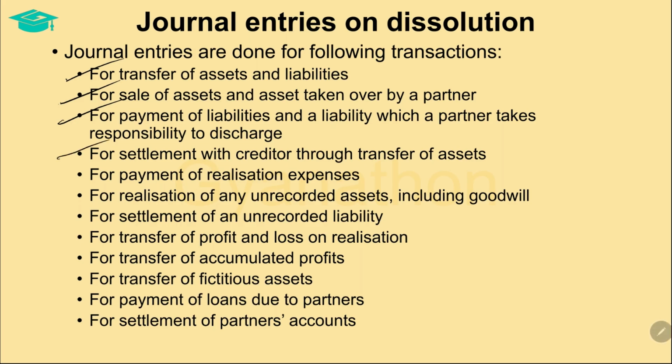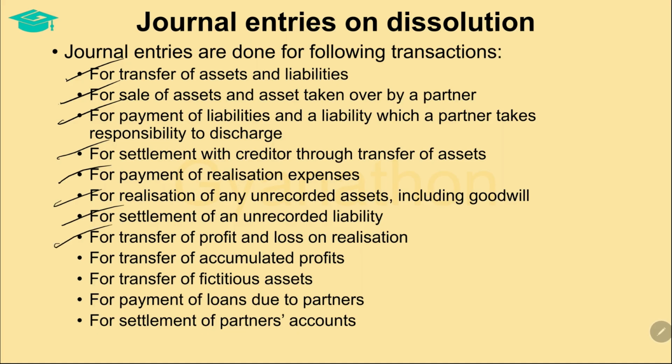Certain creditors may be settled through the transfer of assets to them. The realization process incurs expenses which need to be paid off. Any unrecorded assets, including goodwill, etc., have to be realized, and any unrecorded liabilities will have to be settled.